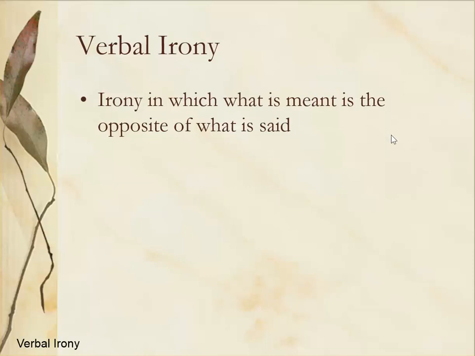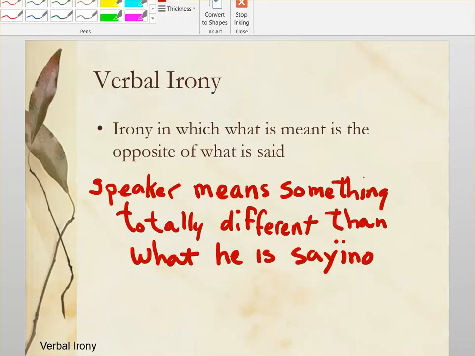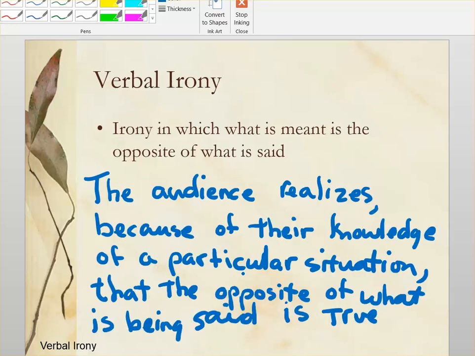Verbal irony is irony in which what is meant is the opposite of what is said. Verbal irony occurs when either the speaker means something totally different than what he is saying, or the audience realizes, because of their knowledge of the particular situation to which the speaker is referring, that the opposite of what a character is saying is true.